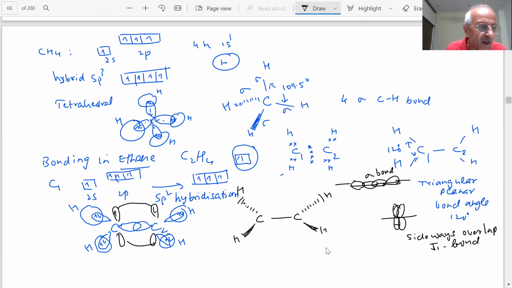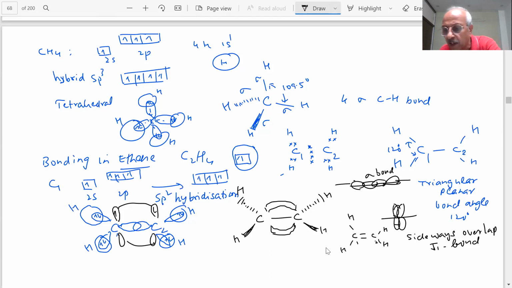And what you are forming is something like this pi bond. This is a pi bond. How do you represent it then? C double bond C. This is our ethene, student. Carbon 1 and carbon 2.